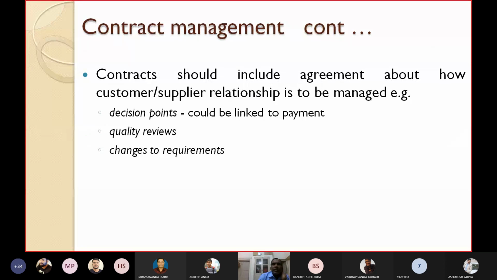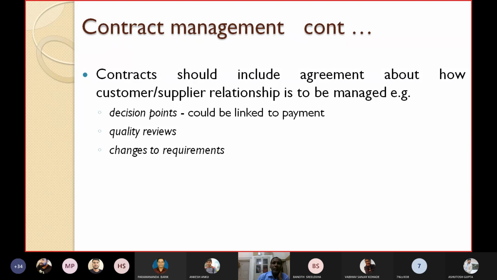So contracts should include agreement about how the customer or supplier relationship is to be managed. What will the payment terms be? What are the receiving conditions, the conditions that should be followed while receiving an item? So there is an item received clause like that. For example, what should the decision points be, which could be linked to the payment? If this is completed, say 50% payment. Completion of another 5 functionalities, another 20%. When all the functionality is completed, then 100% payment.